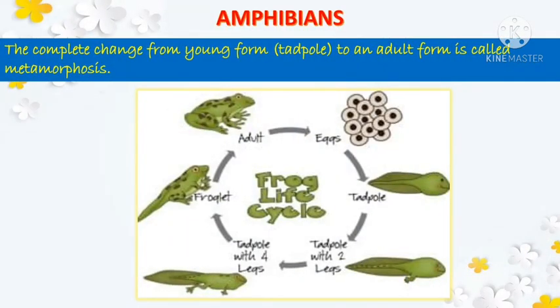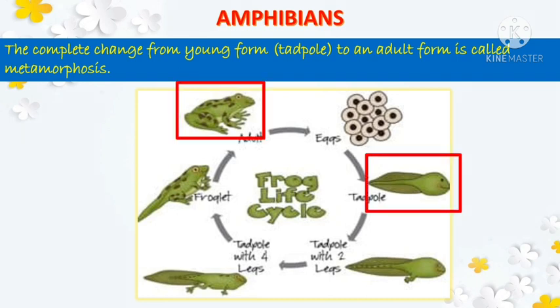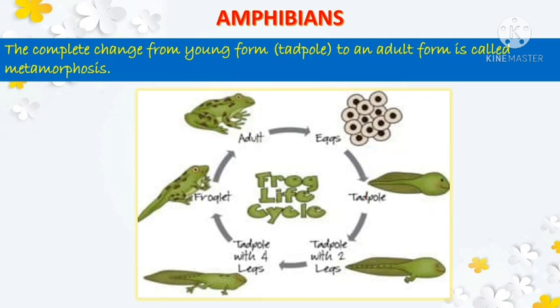Children, this complete change from young form, that is from tadpole, to an adult form, that is an adult frog, is called metamorphosis. Alright, this whole change, this complete change from young form to an adult form is called metamorphosis.